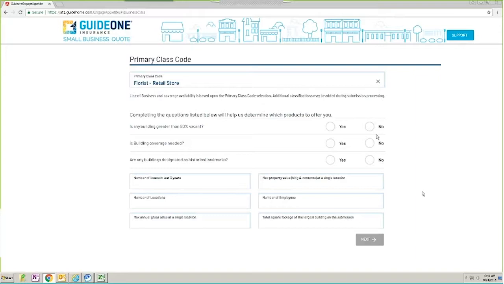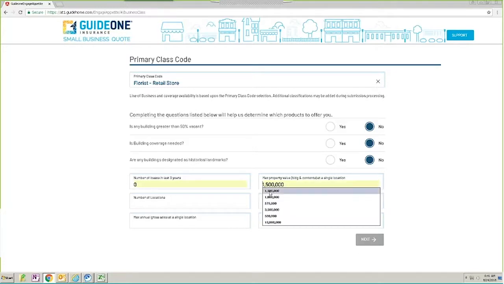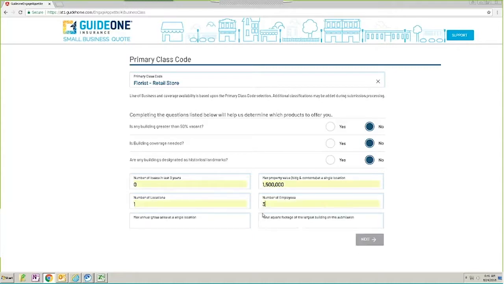The reason for that is for our church industry, we ask every question that we need to know from an appetite and an eligibility standpoint on that one screen. For our other classifications of business, we do have an appetite screen, which you're seeing right now, and then a separate eligibility screen that we will show you in just a second. But in this case, we're going to answer these questions correctly. Again, the same eligibility criteria that I discussed a few minutes ago regarding the number of losses, the size of the risk, et cetera, applies. That applies to all of our industries. So again, we're making up some examples right now.